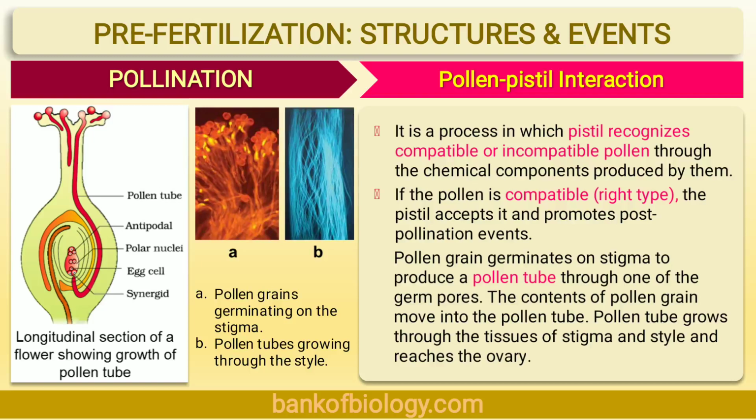Let's see. Basically, cross-pollination by any agent is always by chance. It does not guarantee the transfer of the right type of pollen, that is, compatible pollen of the same species as the stigma. So, pollination thus does not ensure fertilization.